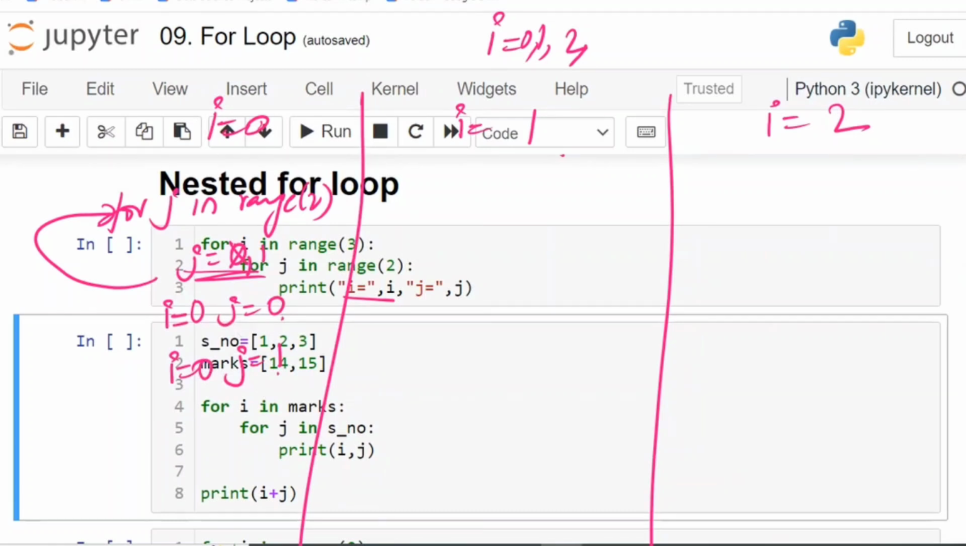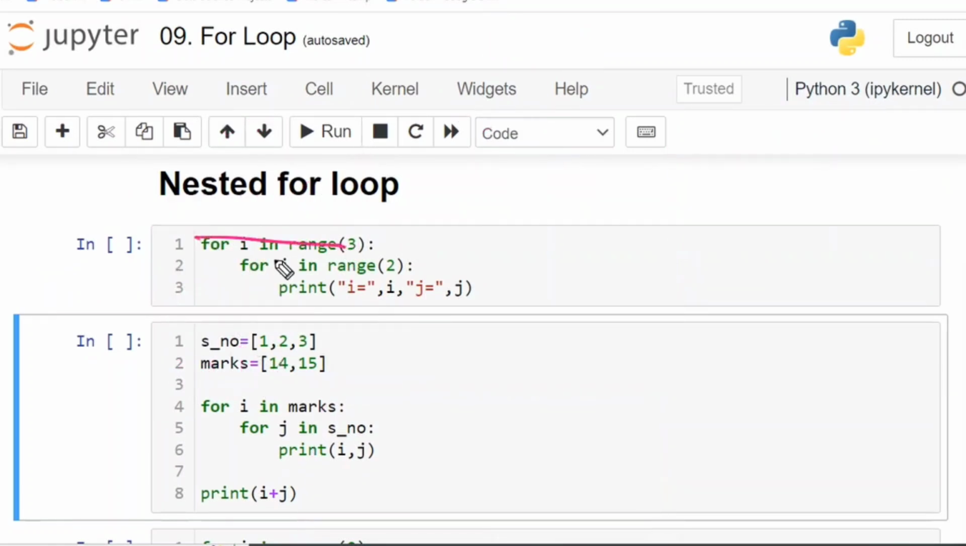Got the point? So the concept is simple. From here you have come here, from here you have come here, from here you are not going to here, you are going back up to here only. Once this entire thing is completed, then only we'll go back here again. Till that you should not go back. First the inner for loop has to be completed. After that, the outer for loop. Got the point?